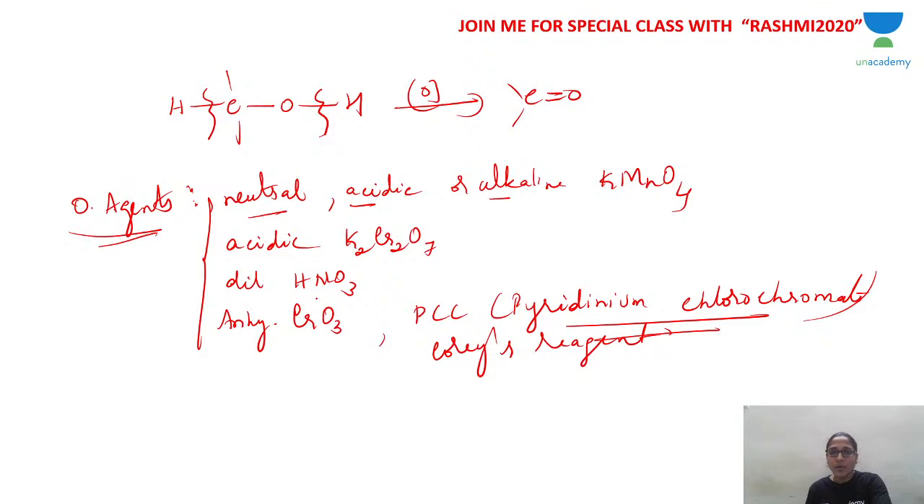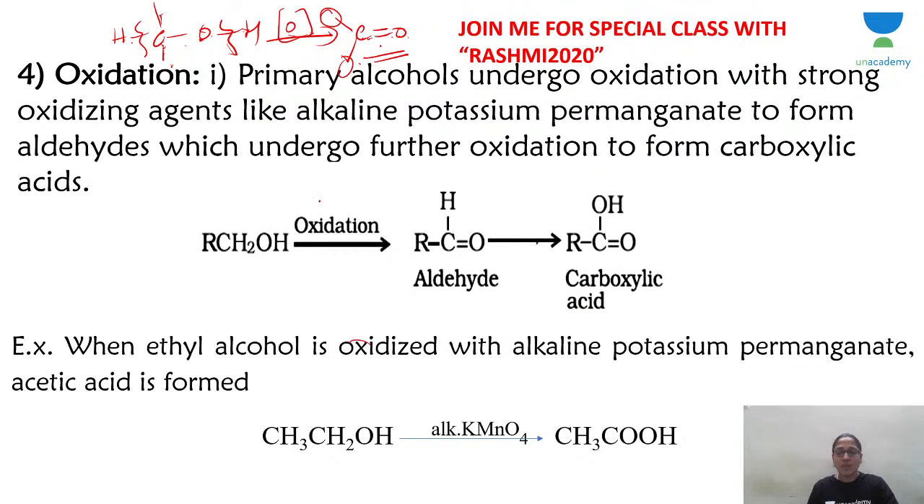Now as I was telling you, depending upon what kind of alcohol you are using, primary, secondary or tertiary, the product will be different. If it is a primary alcohol, on oxidation, first CH2OH is converted into aldehyde, CHO, which undergoes further oxidation to give carboxylic acid. So the primary alcoholic group becomes an aldehyde group, and the aldehyde group further undergoes oxidation to give carboxylic acid.